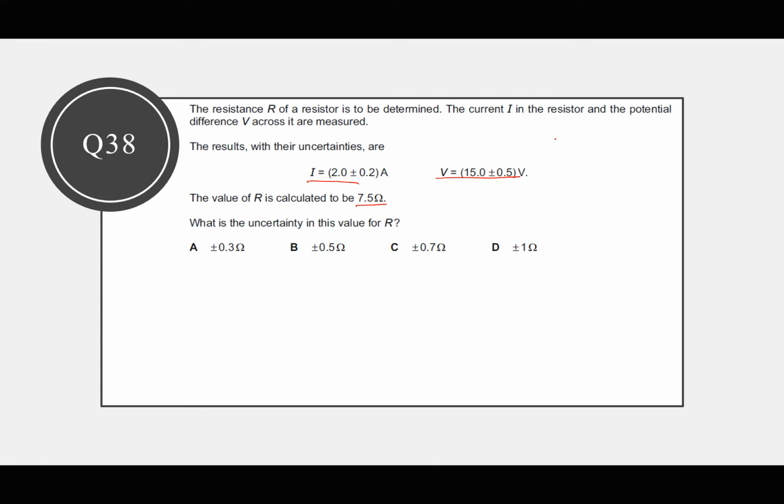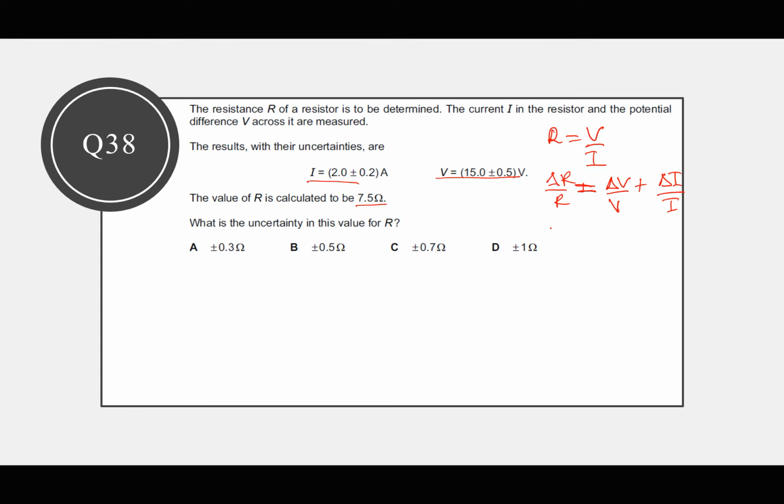So we know that resistance R is going to be V over I. Because of division, we add the fractional or percentage uncertainties. Since they have given us absolutes, we shall say that the fractional uncertainty in R is equal to the fractional uncertainty in V plus the fractional uncertainty in I.